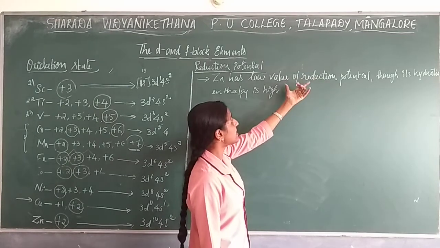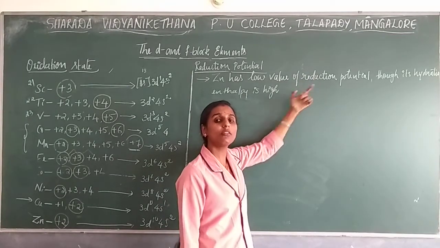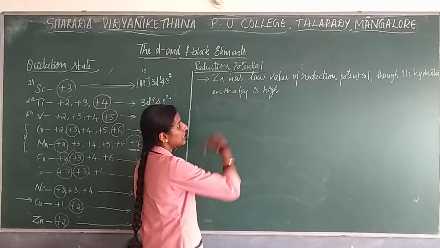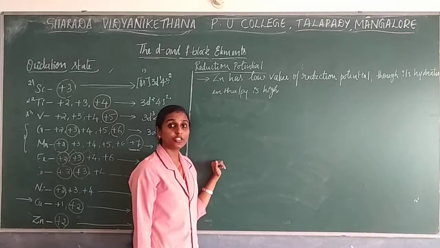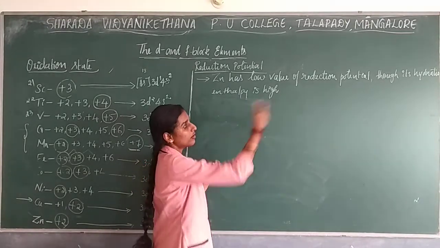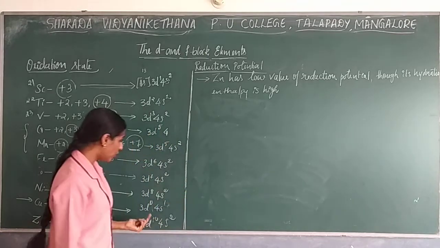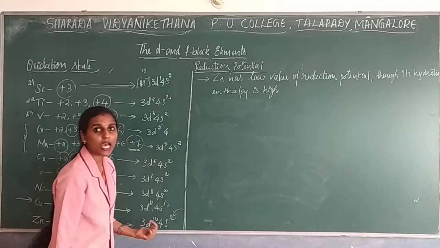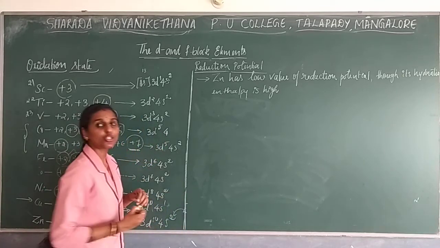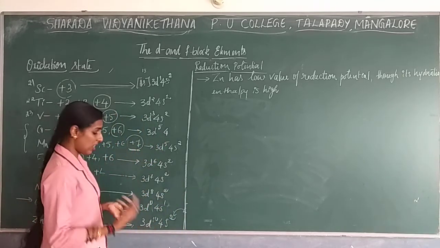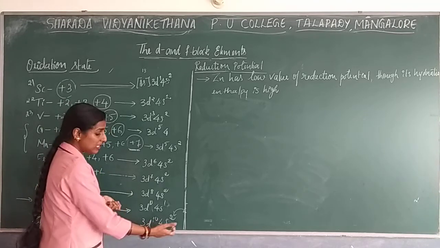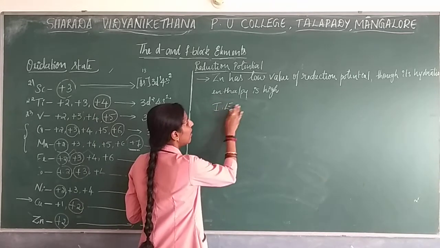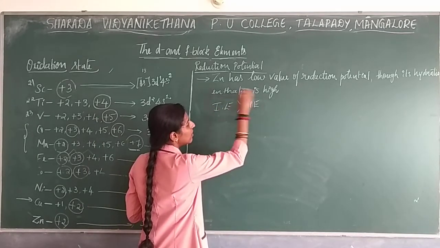And as I said, this reduction potential value mainly depends on your hydration enthalpy as well as ionization enthalpy. Though its hydration enthalpy is high over here, its ionization enthalpy is more than the hydration enthalpy. More, in the sense why? Because it is completely filled, it is difficult to remove the electron from it, because it will disturb its stability, right? So that's why the ionization enthalpy of zinc will be more when you compare it with the hydration enthalpy.